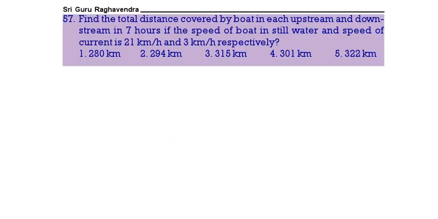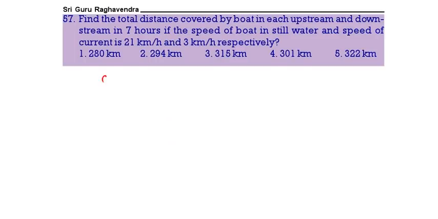Find the distance covered by the boat each in upstream and downstream in 7 hours, if the speed of the boat in still water and current are 21 and 3 respectively. So here the speed of the boat is 21 and the speed of the current is 3.